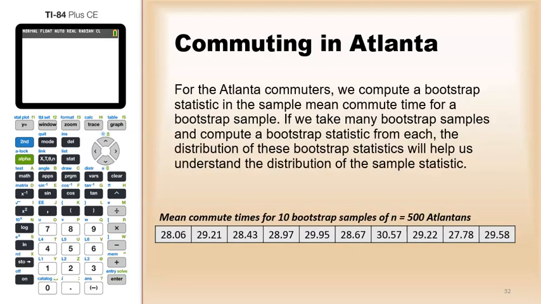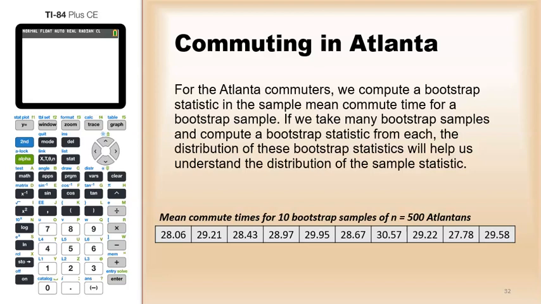So for the Atlanta commuters, we compute a bootstrap statistic, the sample mean commute time, for one sample. And if we make many bootstrap samples and compute the bootstrap statistic for each, that can help build a dot plot or histogram of the bootstrap statistics and help us understand the distribution, giving us an idea about the standard error.